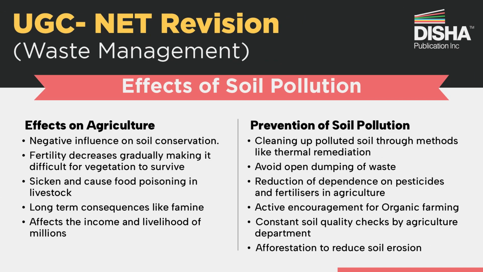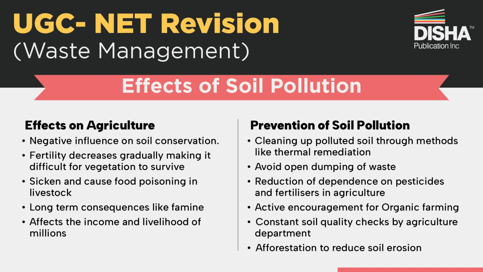Effects on agriculture. Many pesticide compounds are persistent soil pollutants and their effect can have a negative influence on soil conservation. It minimizes the biodiversity in the soil. Pesticides like DDT can hinder nitrogen fixation in legumes. Overuse of pesticides can lead to poor root hair development and shoot yellowing. Polluted soil causes stunted plant growth, lower yield, and productivity.